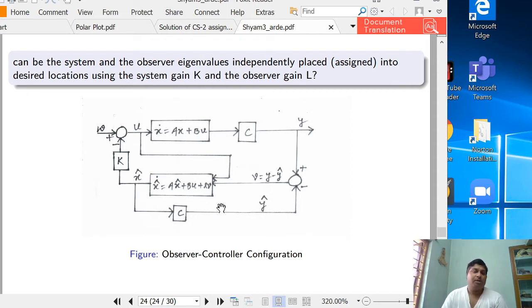Here the question comes: when the observer and controller are working together, these two matrices, K and L, these two gains, we are choosing correspondingly for the system and for the observer. So can we choose K and L independently or not? Mathematically it can be shown that there is no interference between the observer design and the controller design. We can design them independently and then put them together, but the basic rules and regulations for the controller design and the observer design have to be obeyed.